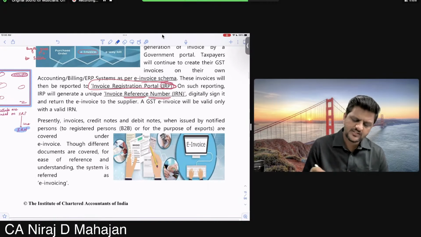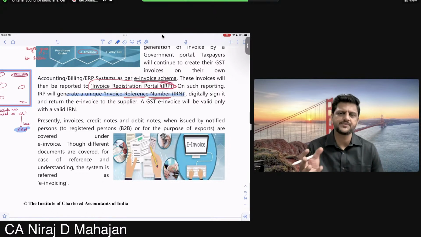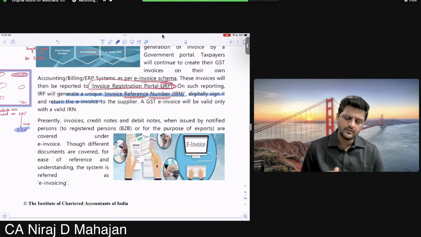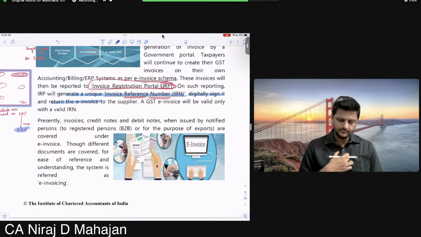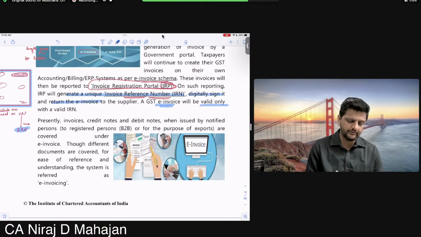The system will also generate a unique IRN. IRP is a website, IRN is a number. The portal will digitally sign it and return the e-invoice to the supplier. A GST invoice will be valid only with a valid IRN.